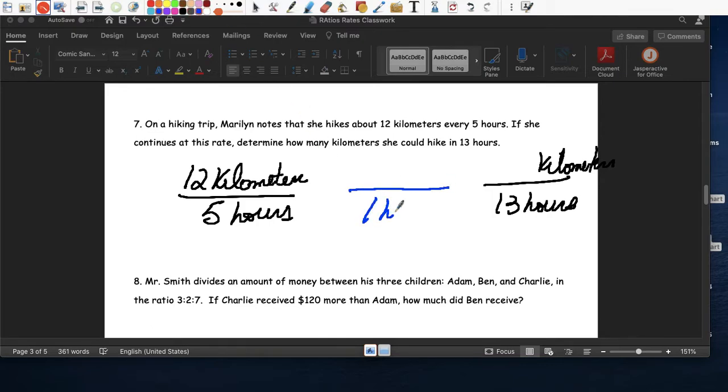So in 1 hour, ¿cuál es la distancia que camina Marilyn? Divide by 5. 12 divided by 5 is 2.4. So in 1 hour, she can hike andar 2.4 kilometers.